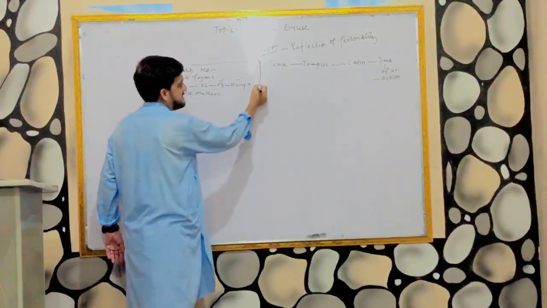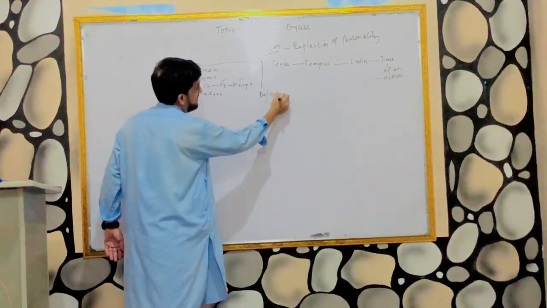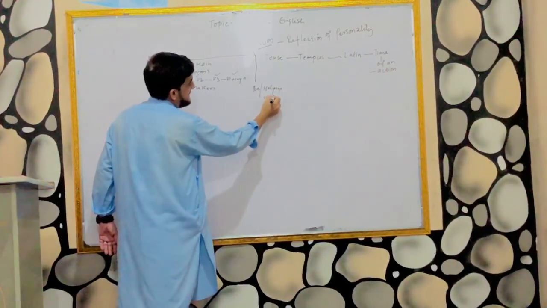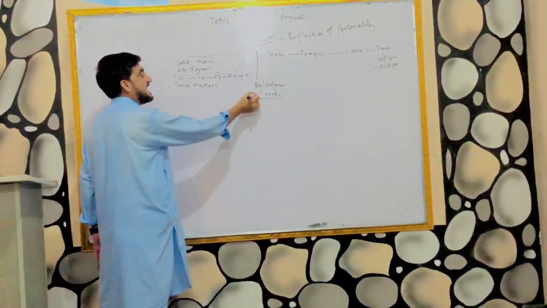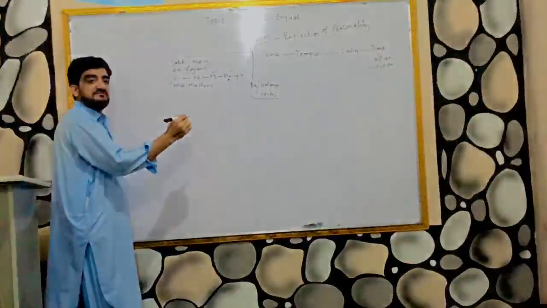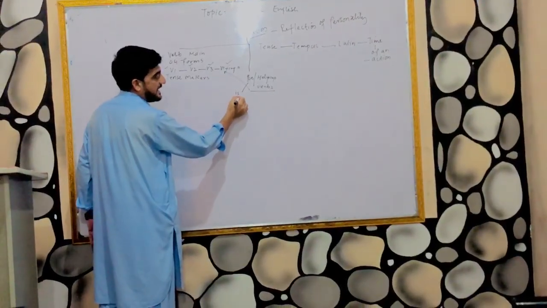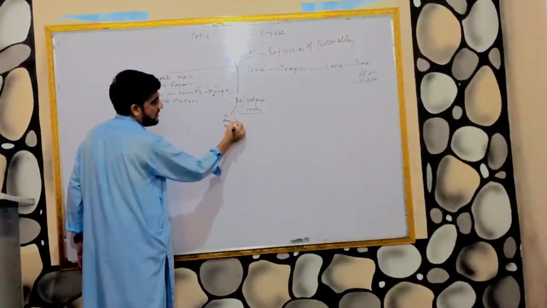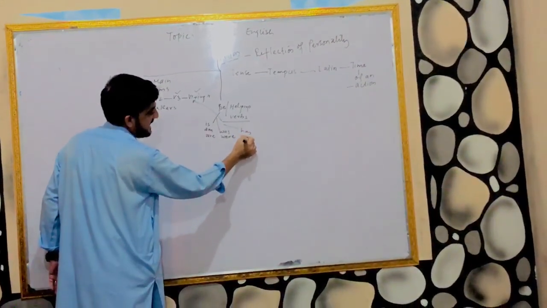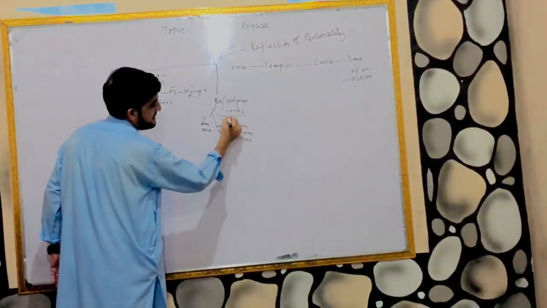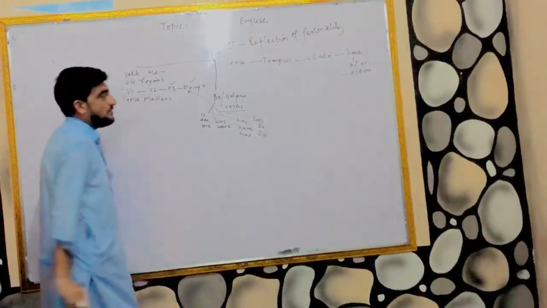There are other types. The second type is called be or helping verbs. These are called helping verbs because they directly support the main verbs. Be means is, am, are, was, were, has, have, had, does, do, did, will, shall, can.